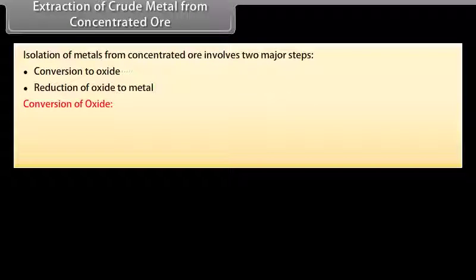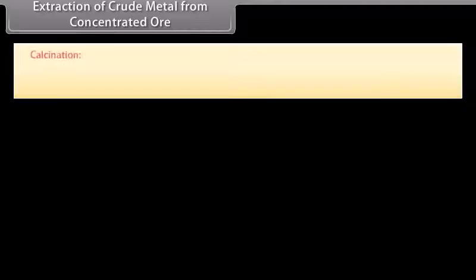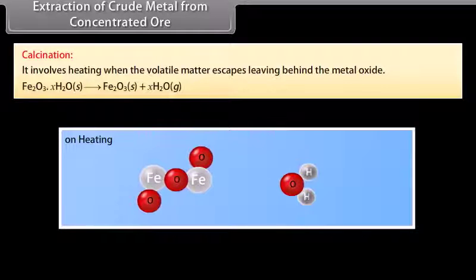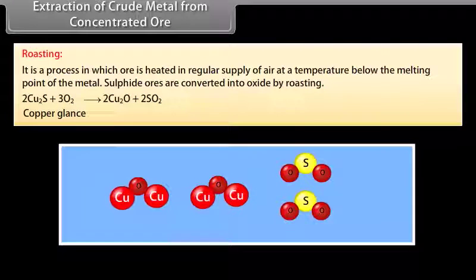Conversion of oxide. It is easier to reduce oxide than sulfide or carbonate ore. This can be done by two methods: calcination and roasting. Calcination involves heating, when the volatile matter escapes, leaving behind the metal oxide. Roasting is a process in which ore is heated in a regular supply of air at a temperature below the melting point of the metal. Sulfide ores are converted into oxide by roasting.